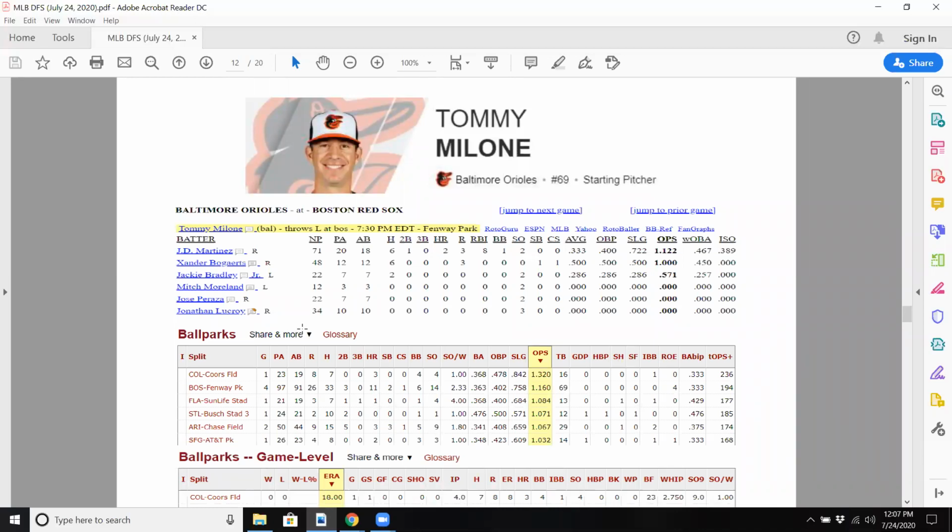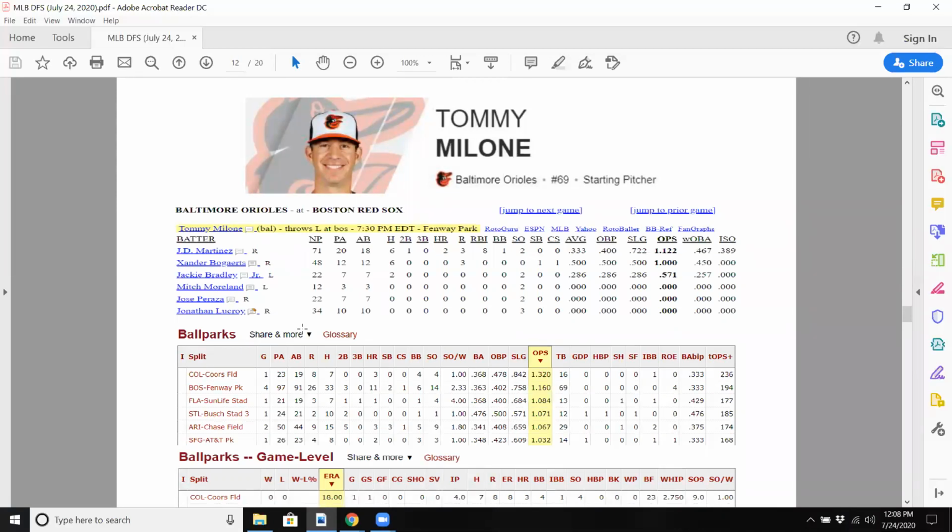Who are we going to attack? We're definitely going to attack the Orioles. Tommy Milone is the lowest salary pitcher for today, I believe on DraftKings, definitely on FanDuel. So we're naturally going to go with Boston. Boston is not cheap. They are an expensive stack. But relatively speaking, usually they're more expensive as the season progresses, but they are pretty low price. No bookie bets, so we'll see how they do, but I'm not too worried.